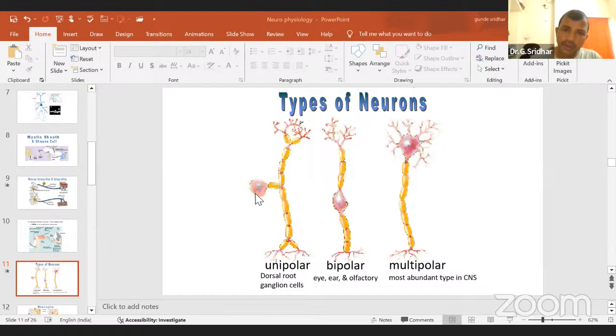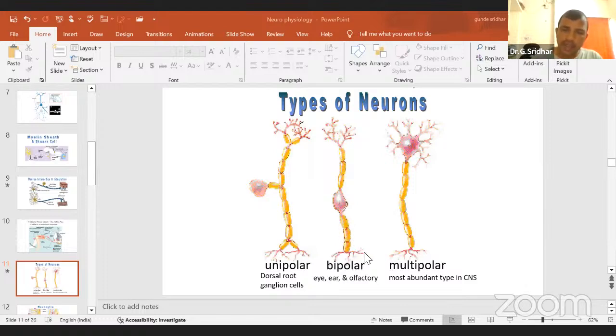Then in unipolar, you see, this is a soma, which has only one branch. That branch may have different types of branches. You are getting only one extension from the soma. That's why this is called as unipolar. Then coming to the bipolar, bi means two. That means you can see the soma here. This soma has one branch on the anterior side and one branch on the posterior side. That's why this is called as bipolar.